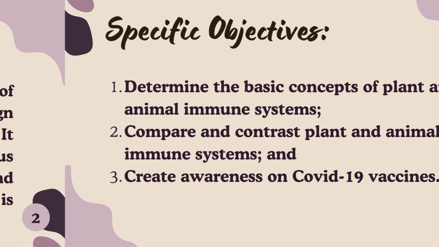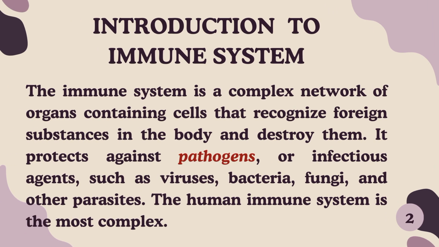So let's proceed to our key concept, or introduction to the immune system. All living organisms are continuously exposed to substances that are capable of causing them harm. Most organisms protect themselves against such substances in more than one way, with physical barriers, for example, or with chemicals that repel or kill invaders. Animals with backbones, or vertebrates, have these types of general protective mechanisms, but they also have a more advanced protective system called the immune system.